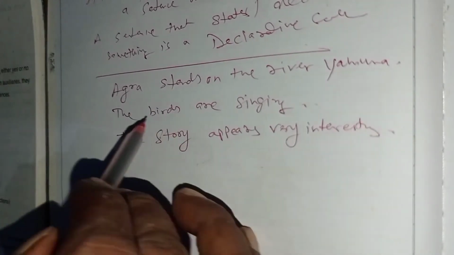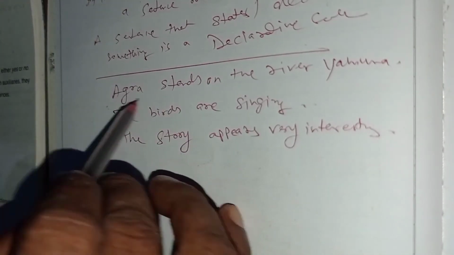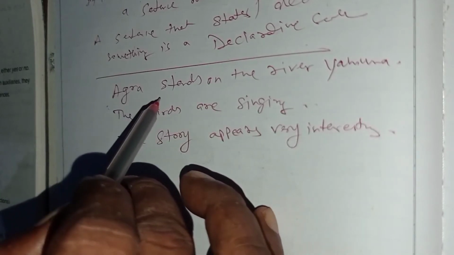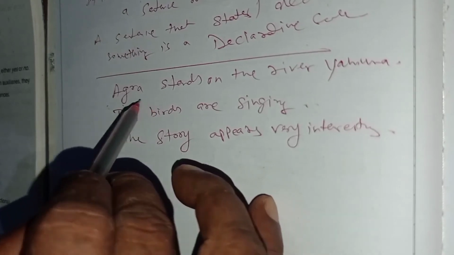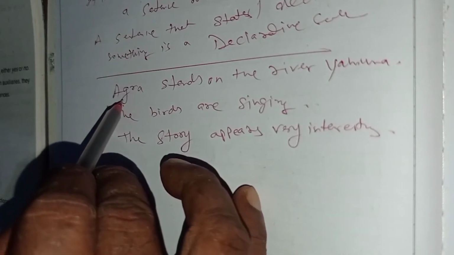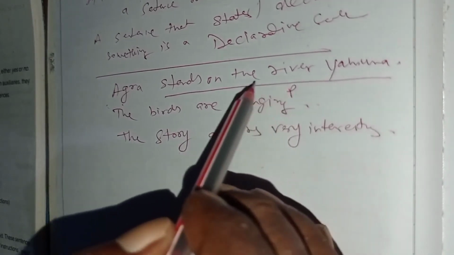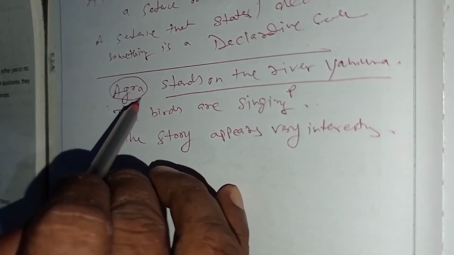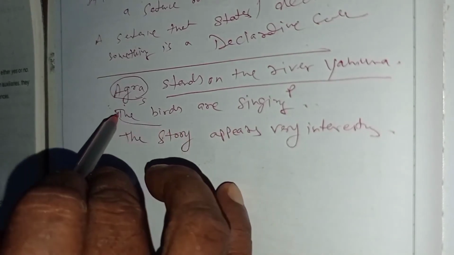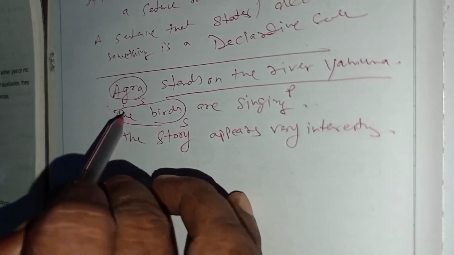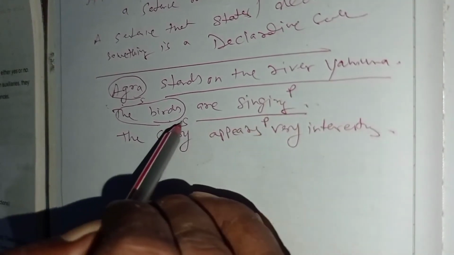Okay, so in these three sentences you should see Agra. What is told about Agra? Here it is told that Agra stands on the river Yamuna. So "stands on the river Yamuna" is the predicate and Agra is the subject. Similarly, who are singing? The birds, subject. What are the birds doing? Here they are singing. Here predicate, this is subject.